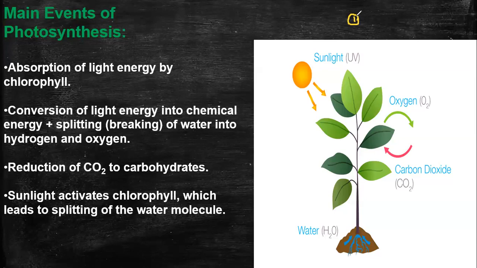Absorption of sunlight is the first step. As you see in this diagram, the sunlight falls on the green leaves of green plants, and it gets absorbed. What absorbs this sunlight?